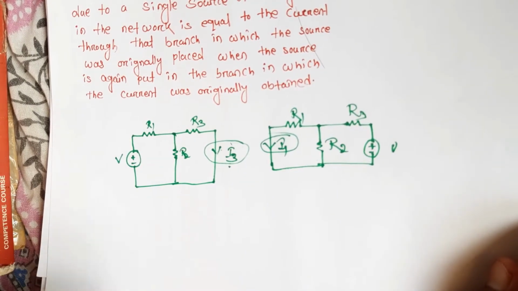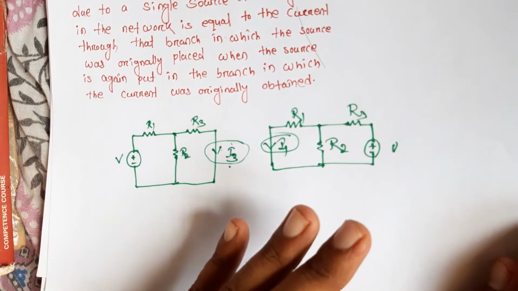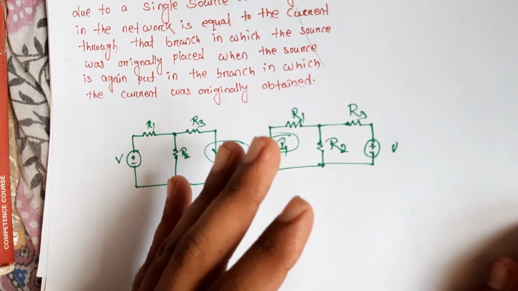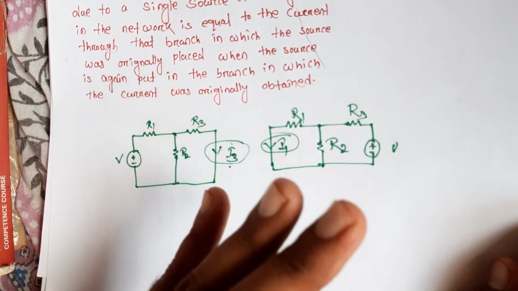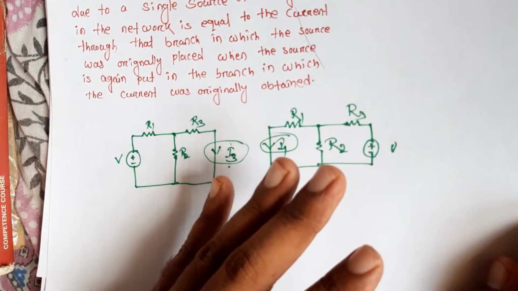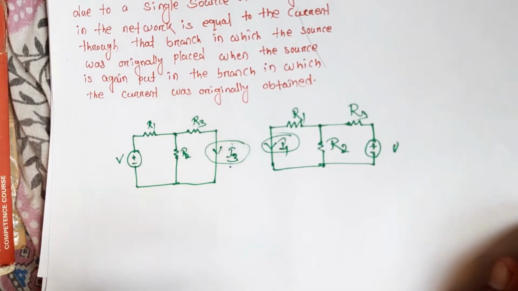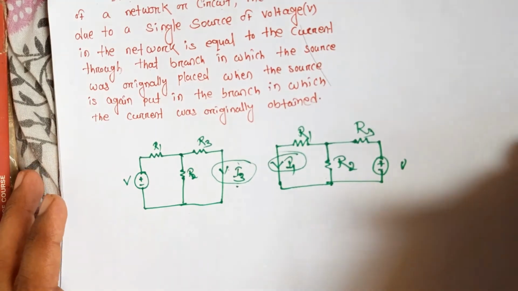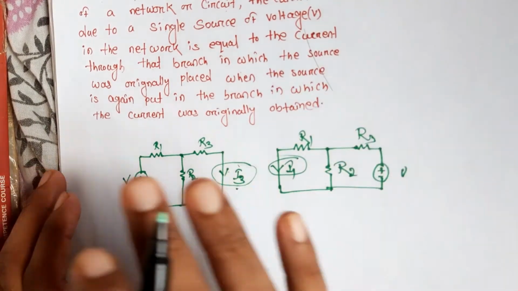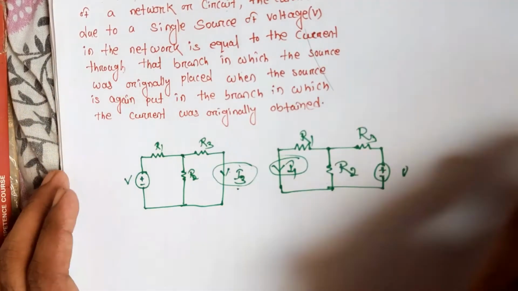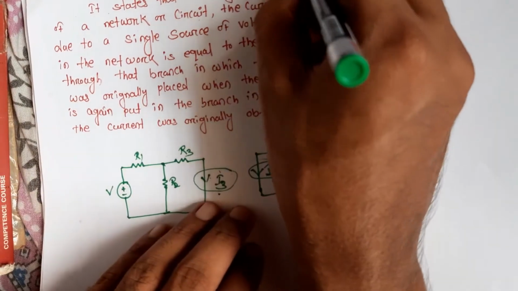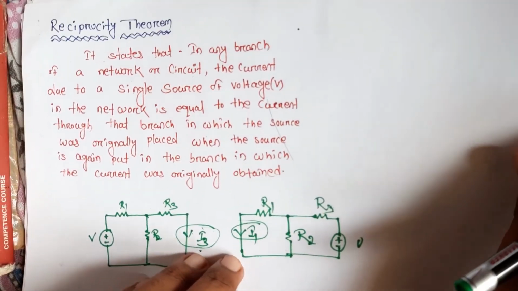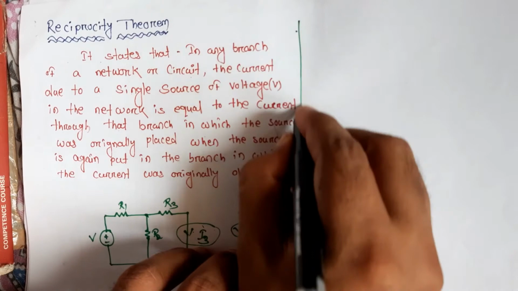Before the example, this theorem is only applicable to a bilateral network where a single source is present, a single independent source, not a dependent source. In the example we will get clarity about this reciprocity theorem. Let's take an example.